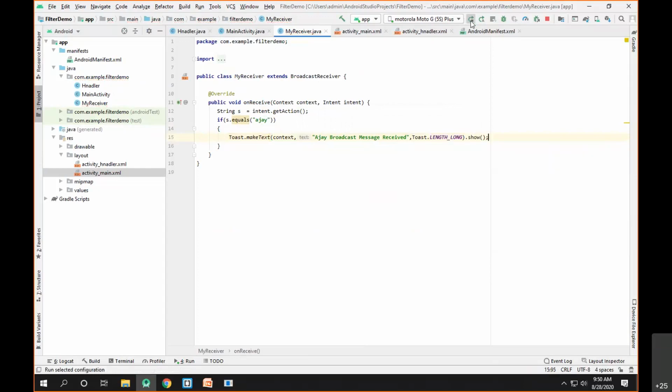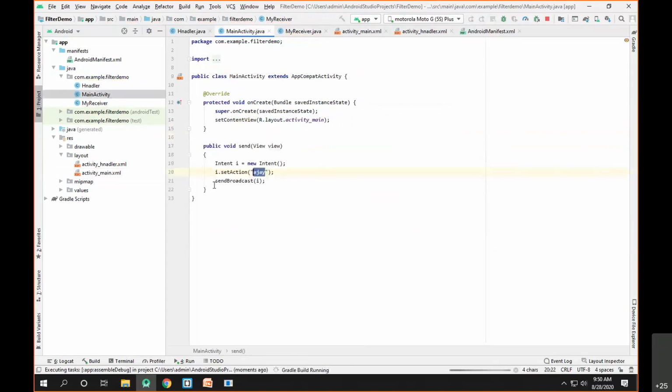Now let's try to run the code. What will happen now is, whenever we click on the button inside the main activity, it will call a send method. Then inside the send method, it will create the intent with the action name as Ajay, and it will send that intent as a broadcast.